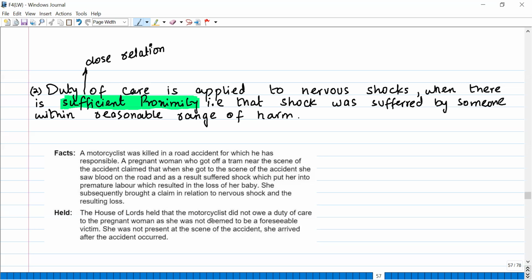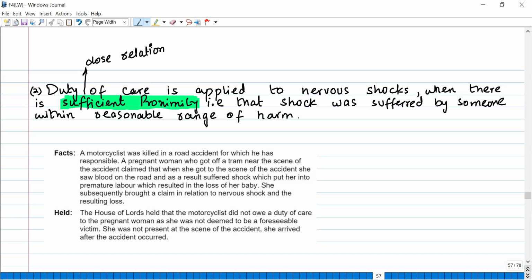The House of Lords held that the motorcyclist did not owe a duty of care to the pregnant woman, as she was not deemed to be a foreseeable victim. She was not present at the scene of the accident. She arrived after the accident occurred. So the court said that there was no sufficient proximity.